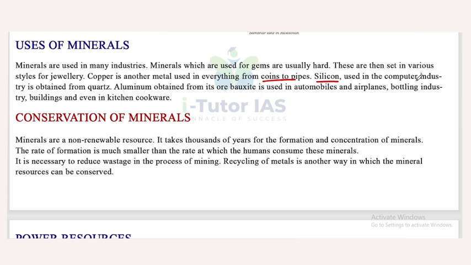Silicon used in the computer industries is obtained from quartz. Aluminium is obtained from its ore, bauxite, and is used in automobiles and airplanes, bottling industries, building and even kitchen cookware. So, aluminium is used everywhere, especially in automobile industries, aeroplanes, bottling industries, building and even kitchen cookware.